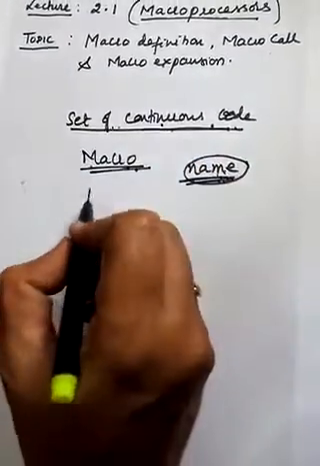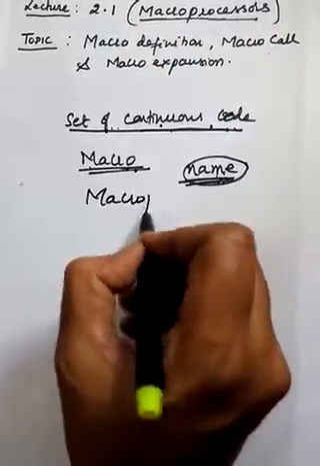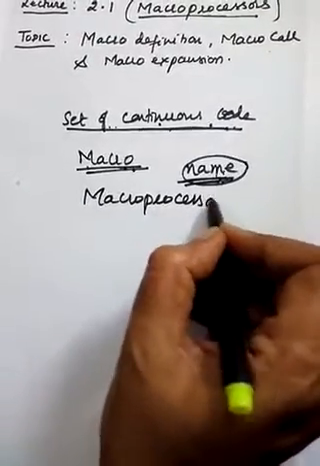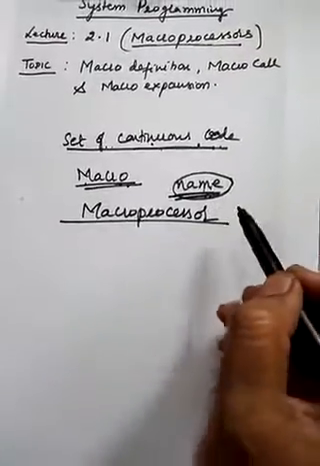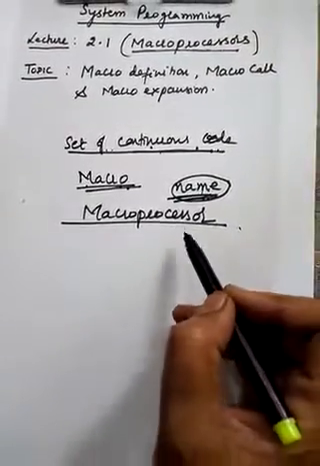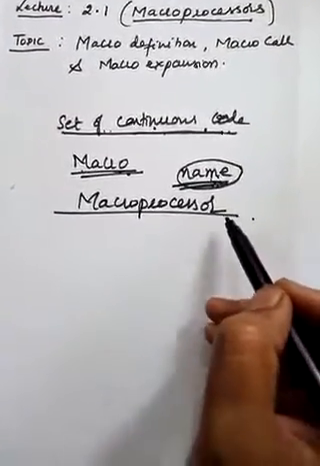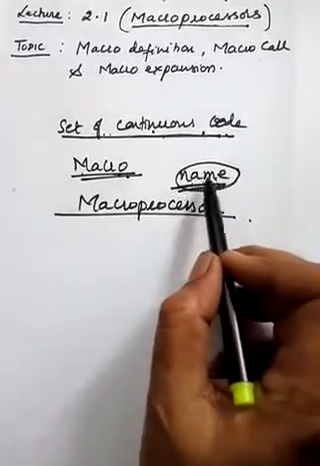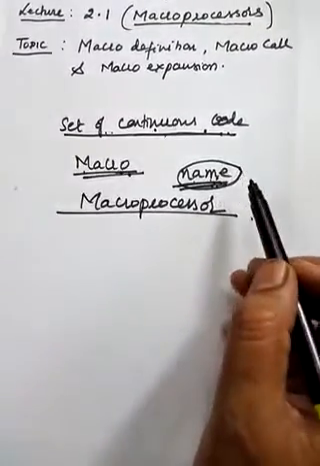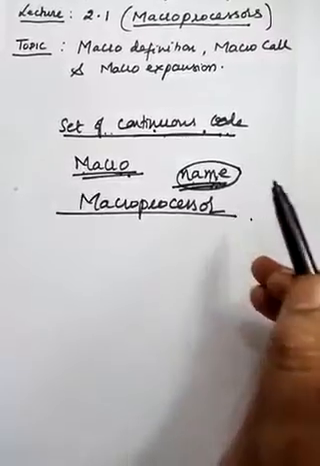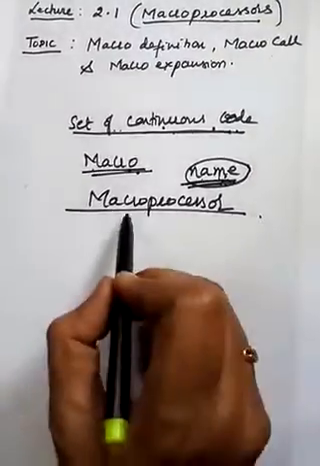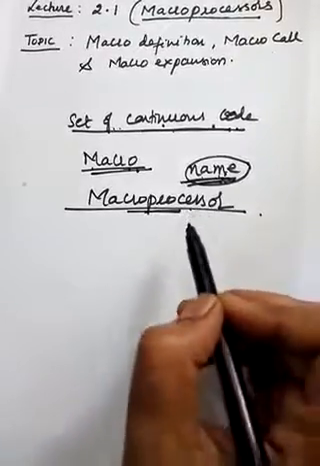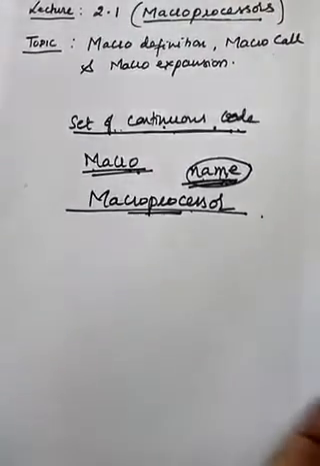That program we call the macroprocessor. So the macroprocessor converts the single line abbreviations into an expanded code before the program is given to the assembler. That is why the macroprocessor must always be used before the assembly process.